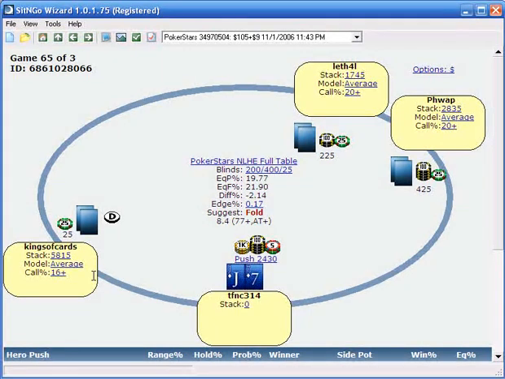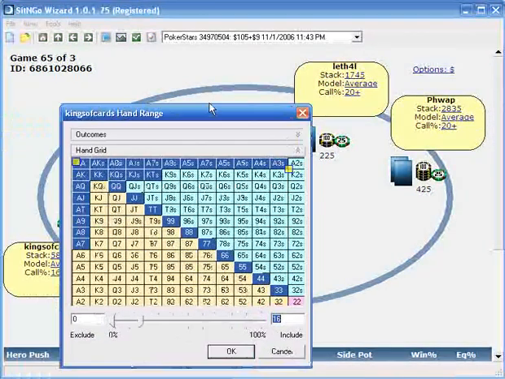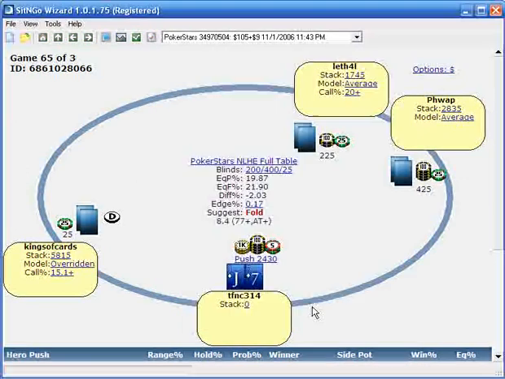Some guys are going to be calling a lot wider, some a lot more narrow. In this situation it says Kings of Cards is going to be calling with 16%. And considering that he's not one of the blinds, he's not going to be defensive, and he's got a bigger than average stack, I think he might actually be a little bit tighter, and say 15%, about right.